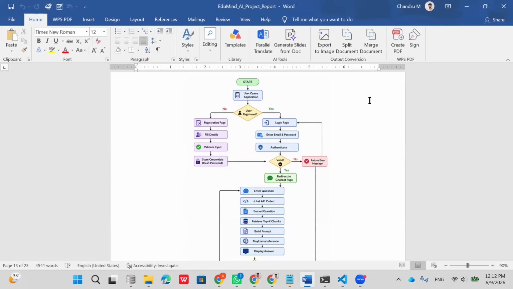Whatever questions you ask, by using this TinyLlama model it gives the replies. Here you can see this is the main folder of our project, and the main file of our project. For deployment we are using FastAPI instead of Flask. For the backend we are using Python, and for the front end we are using HTML, CSS, and JavaScript.